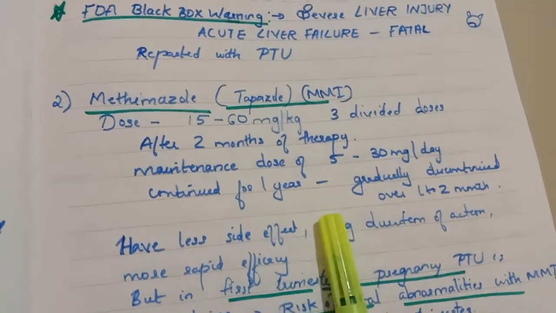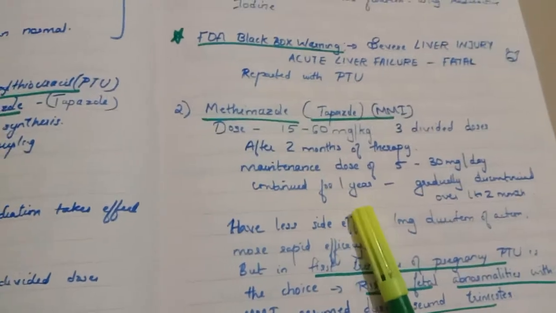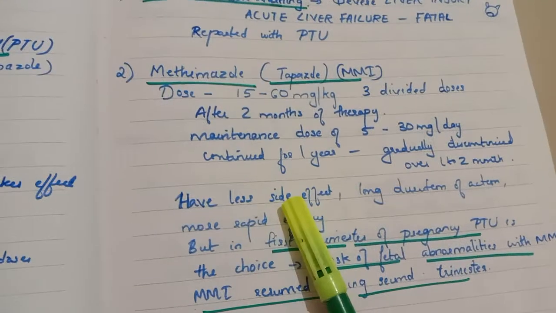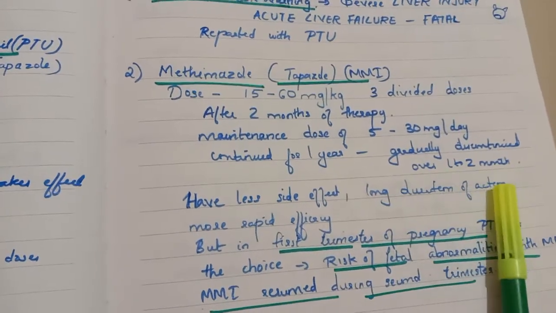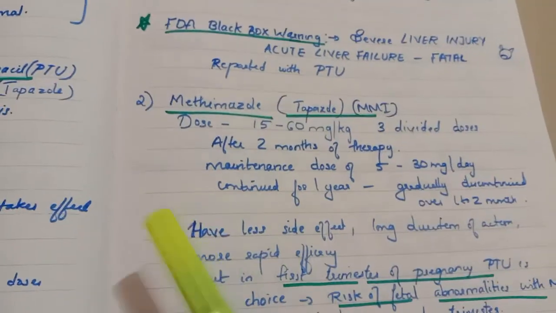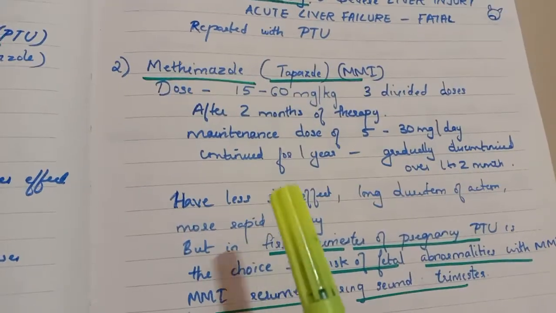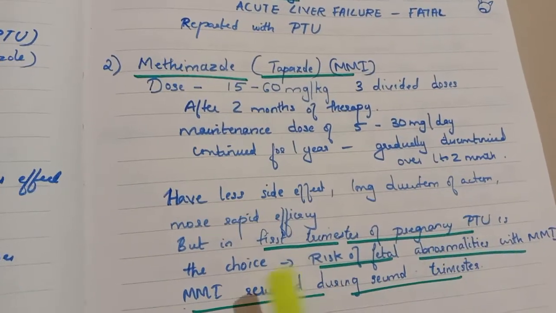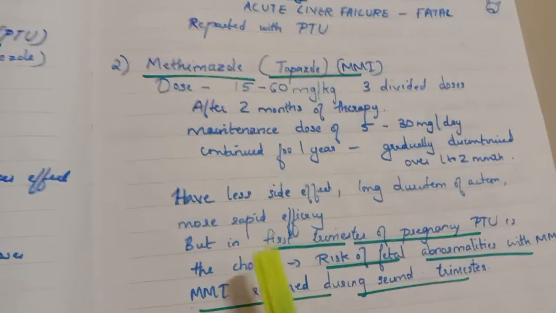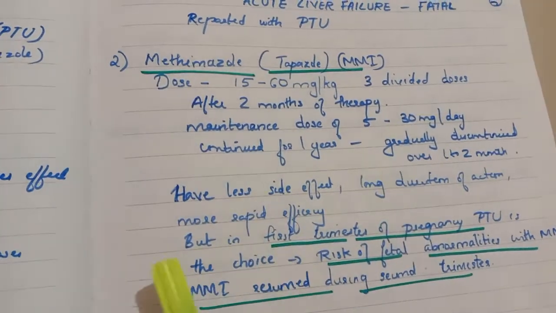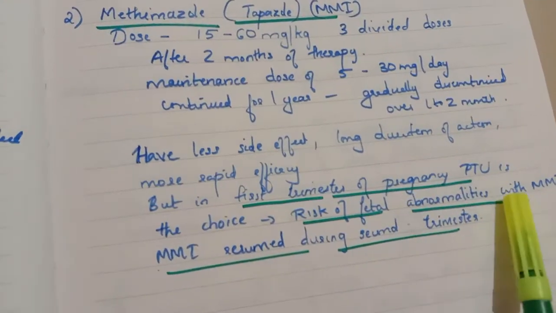The major advantages of methimazole over propylthiouracil are that it has fewer side effects, a longer duration of action and more rapid efficacy. But there is one problem with methimazole. In pregnancy, during the first trimester, propylthiouracil is the recommended drug of choice, because methimazole has the risk of fetal abnormalities.